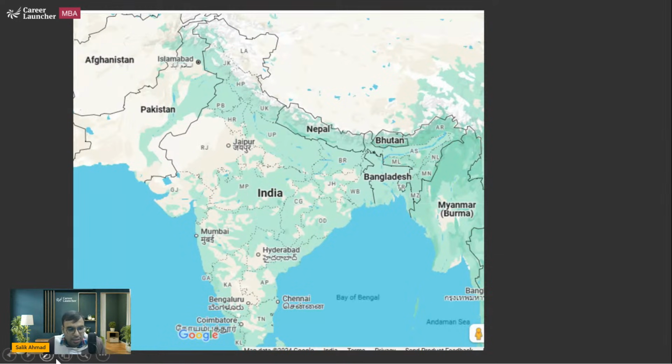Okay. Here is Sikkim. So somewhere here you will find Kanchenjunga, and near it you will find the Teesta river flowing like this.